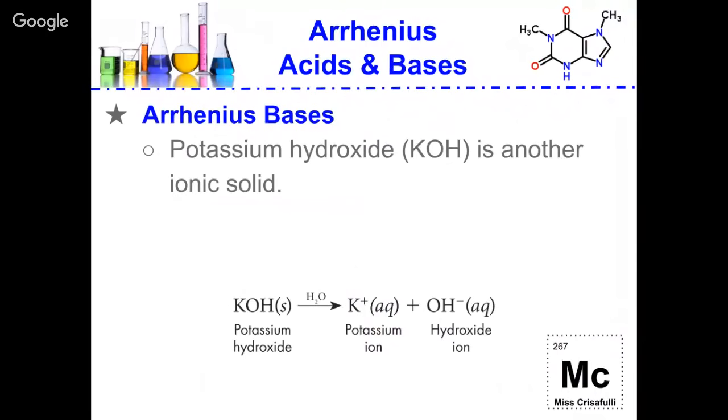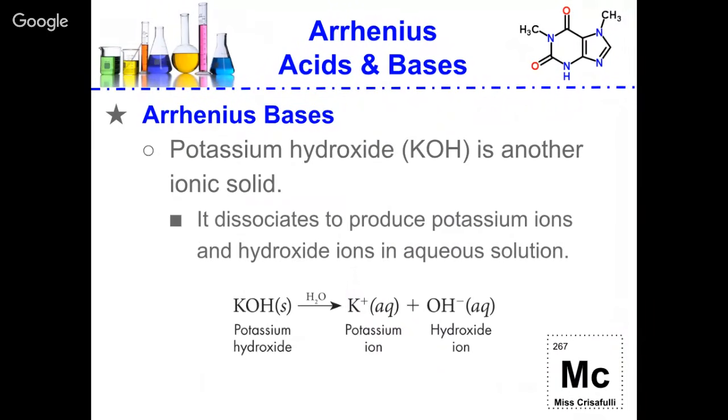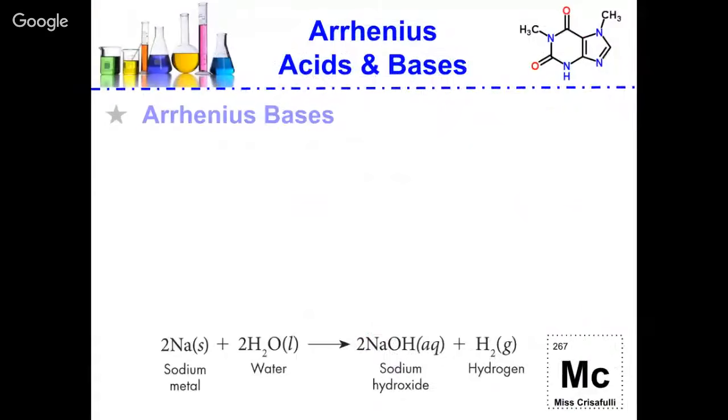Potassium hydroxide is another ionic solid, and it dissociates to produce potassium ions and hydroxide ions in solution. Remember, the fact that potassium hydroxide and sodium hydroxide dissociate and produce OH- or hydroxide ions means that, by Arrhenius's definition, they are considered to be bases.